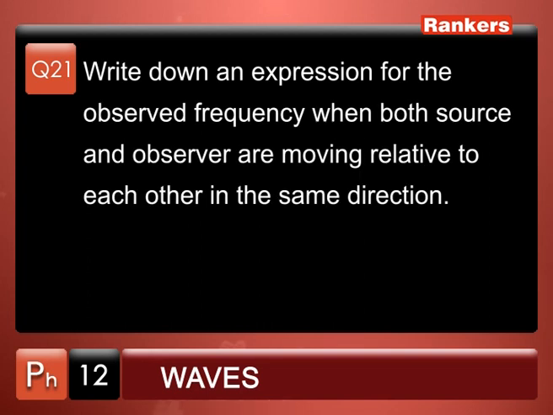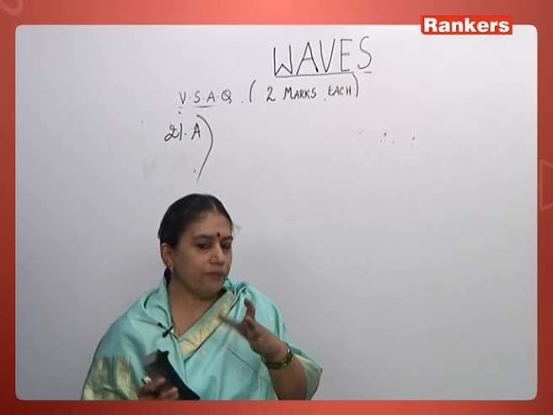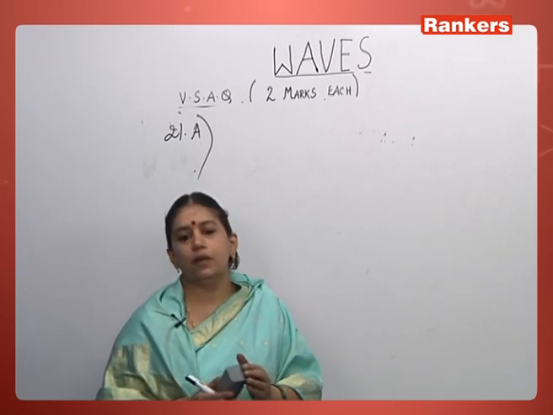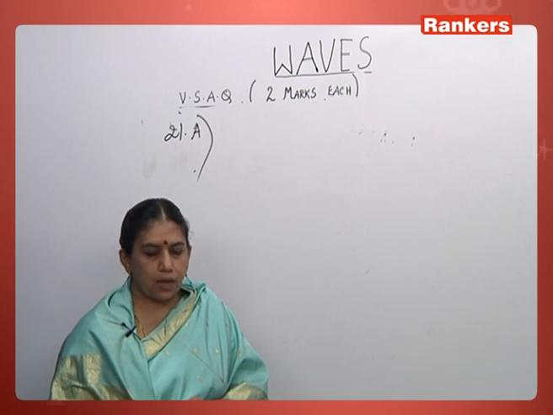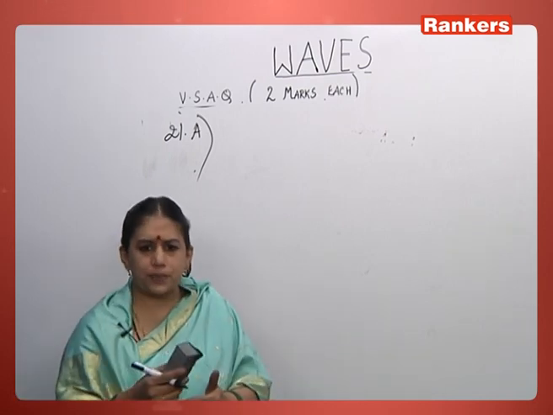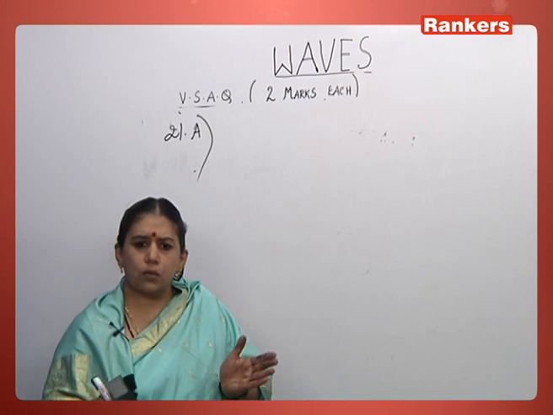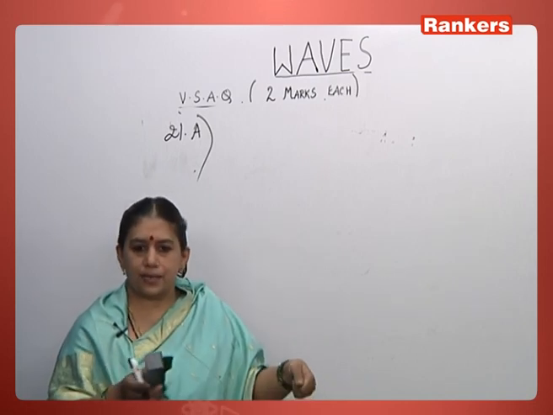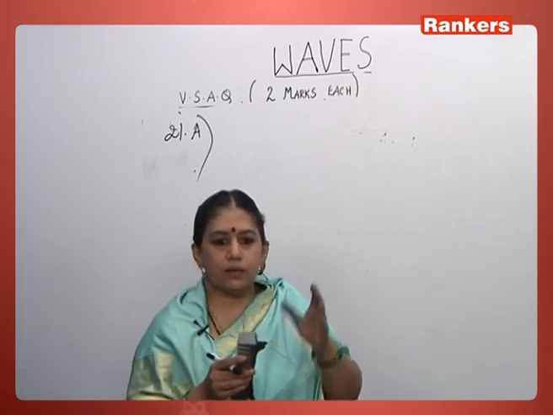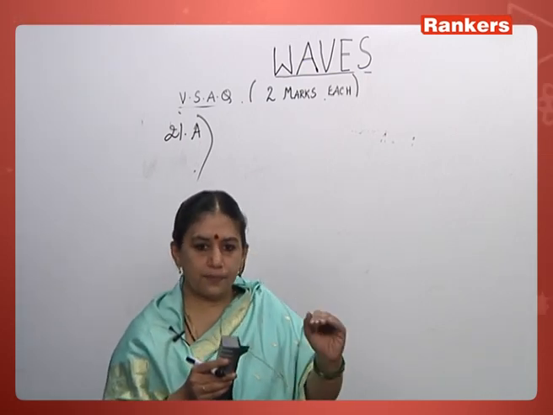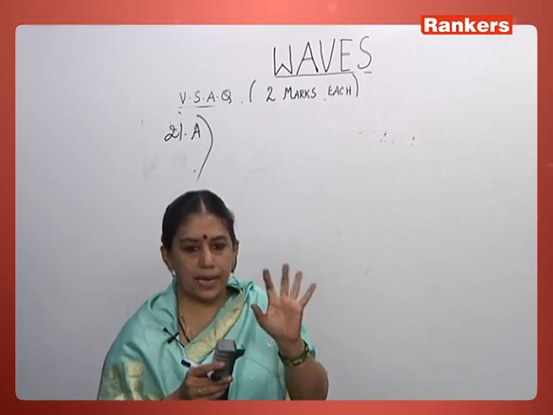Write down an expression for the observed frequency when both source and observer are moving relative to each other in the same direction. So, actually we derive a general expression due to the relative motion between a source and an observer in the Doppler effect. And we discuss different cases, both going in opposite direction, same direction. So, the observer is at rest, source is moving away or towards. So, this is a special case where the source of sound and the observer both are moving in the same direction.